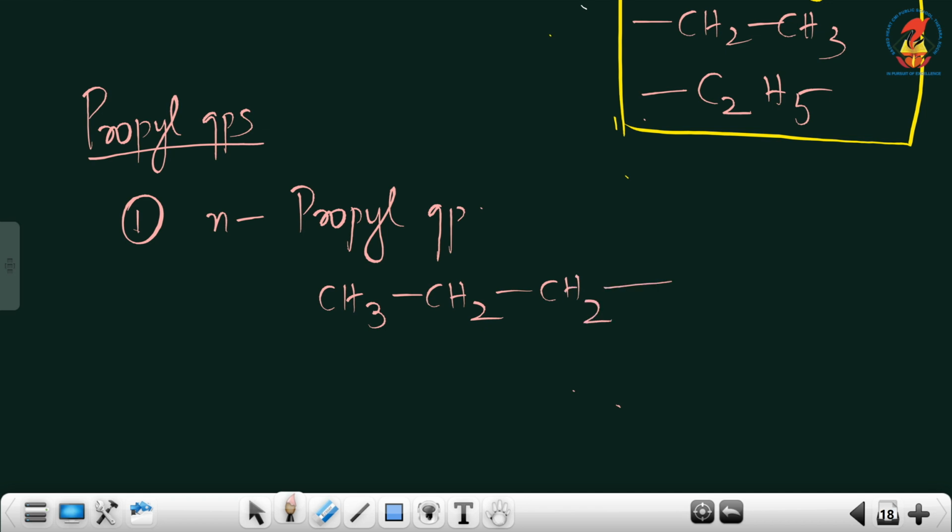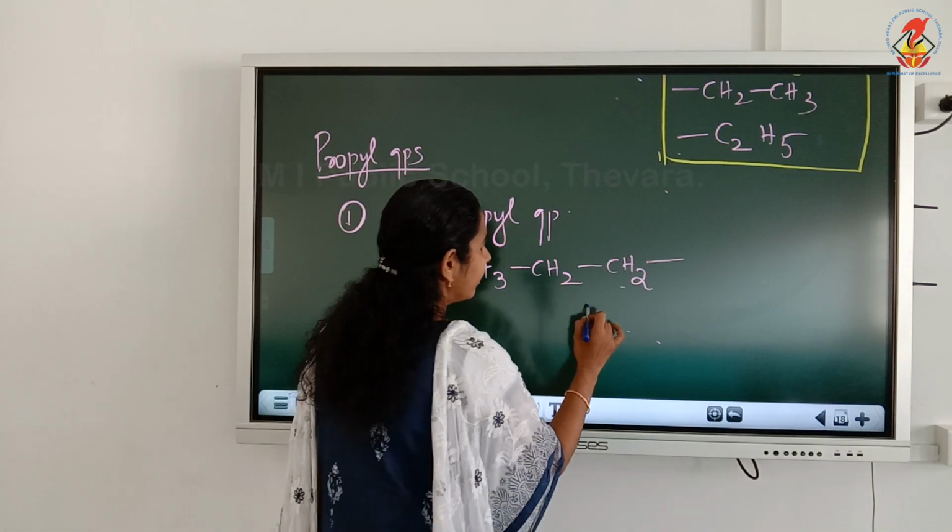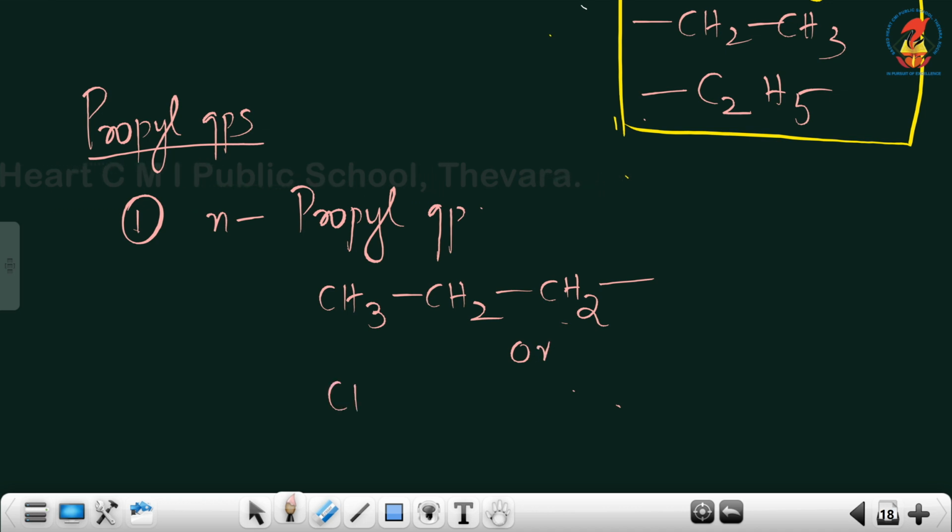Because we know that propane formula is CH3, CH2, CH3. This is normal propane. So from this normal propane, remove one hydrogen. So it will become CH2 with a free valency. Can also be written as CH2, CH2, CH3 with free valency on the left side.